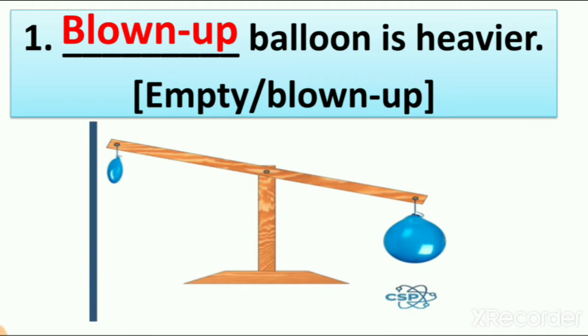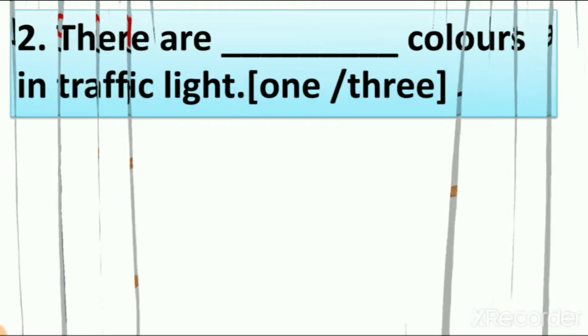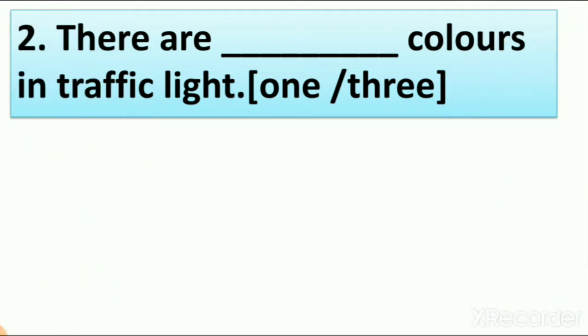Now let's see our second fill in the blanks. Number 2, there are dash colors in traffic light. Now in lesson number 10 we learn about different safety rules.